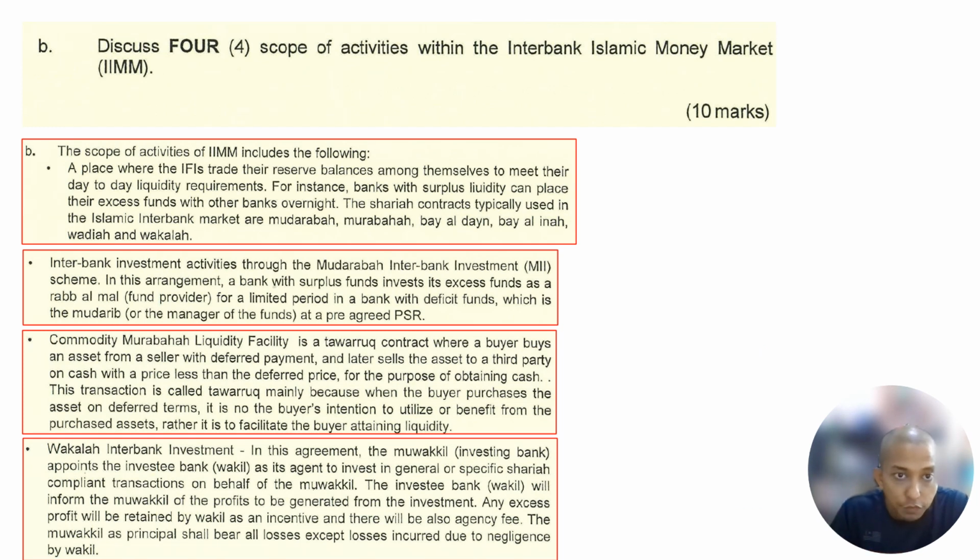B, discuss four scopes of activity within the Interbank Islamic Money Market, IIMM. Right. So, the Interbank Islamic Money Market. All right. So we know that in the conventional system we have the interbank money market. We don't have Islamic, right? Again, the interbank money market is important for banks to communicate between bank and bank, right? It is important until they created an interbank money market. Okay, the scope of activity of the interbank money market includes the following.